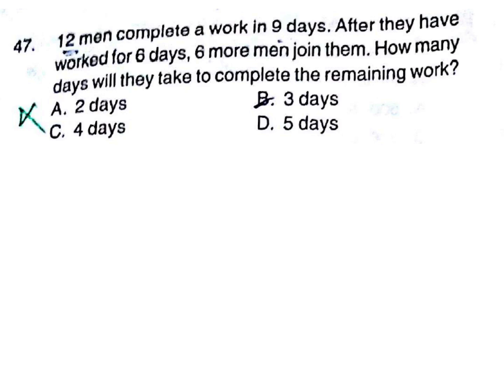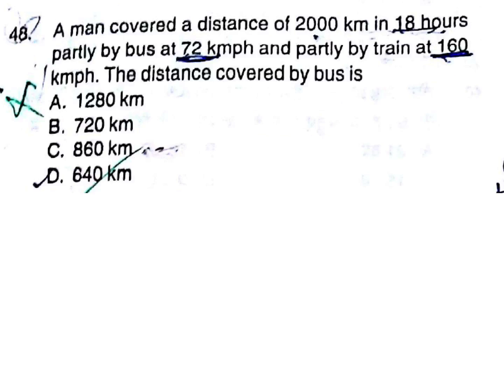12 men complete a work in 9 days. After they have worked for 6 days, 6 more men join them. How many days will they take to complete the remaining work? A man covered a distance of 2000 km in 18 hours, partly by bus at 72 km per hour and partly by train at 160 km per hour. The distance covered by bus is how much?